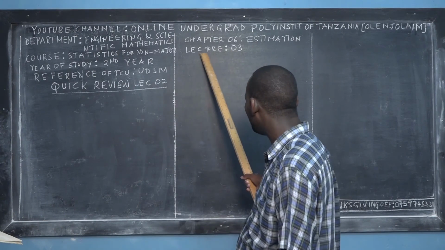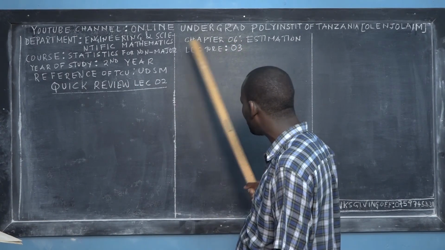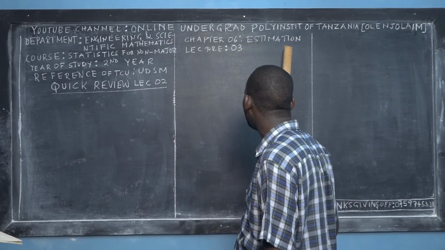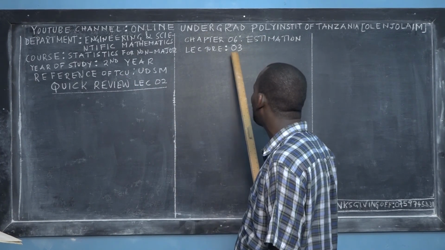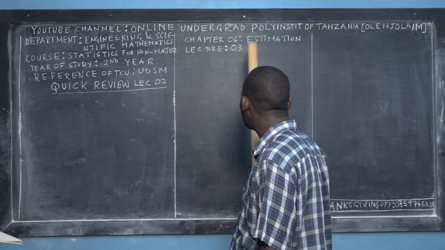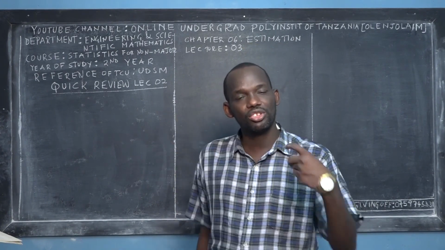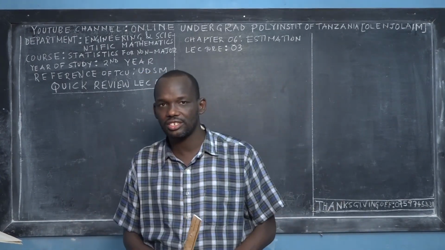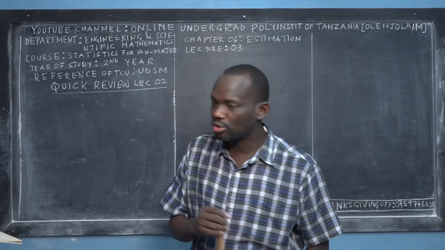Today, the chapter that I'm going to teach you is chapter 6, according to the curriculum of the University of Dar es Salaam, which is called estimation. In some institutions, for example the Dar es Salaam Institute of Technology, this chapter 6 is called statistical estimation. So don't worry about the names, how it has been called. The issue is the contents, so make sure that you go through the contents.